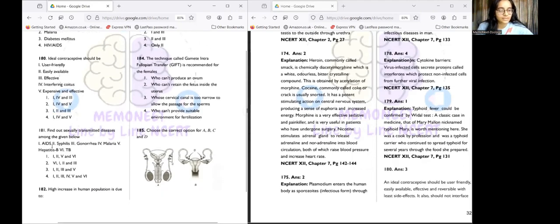In question number 181, find out the sexually transmitted diseases among the following: AIDS, syphilis, gonorrhea, malaria, hepatitis B, and TB.